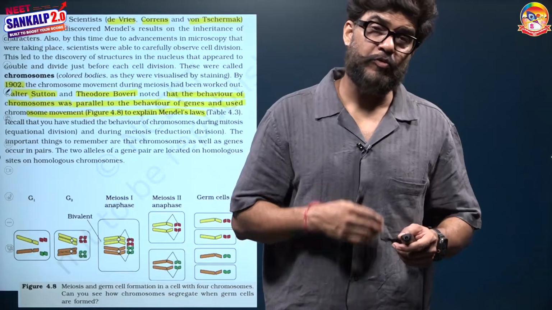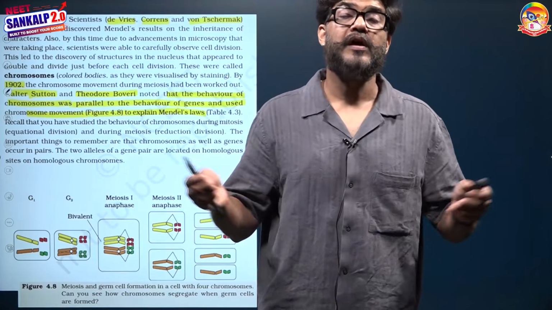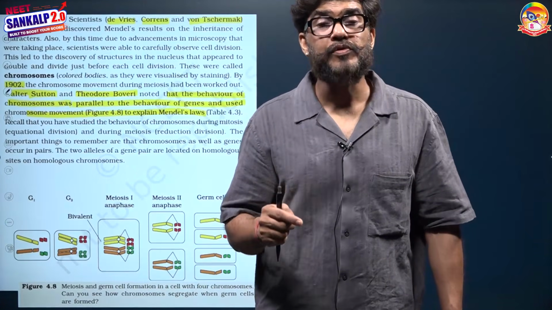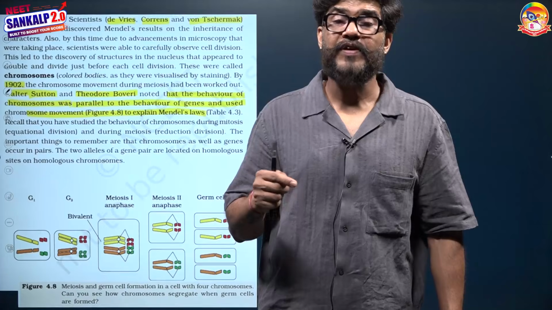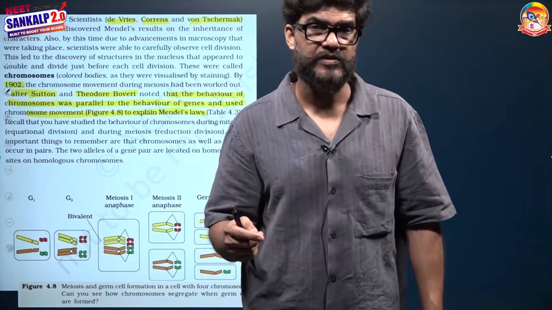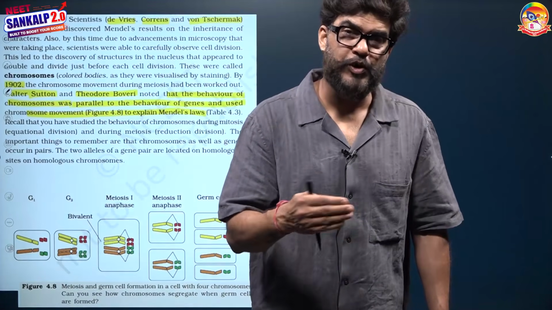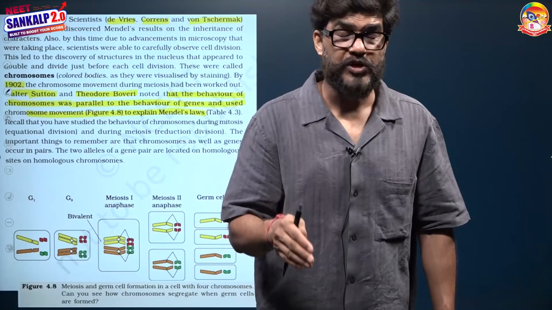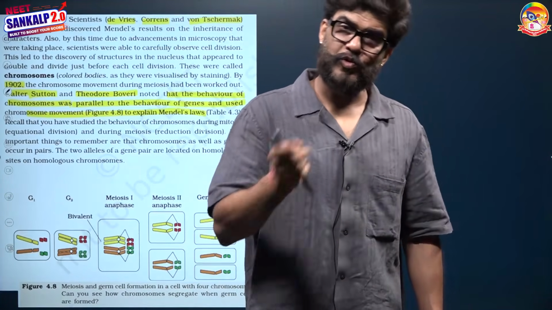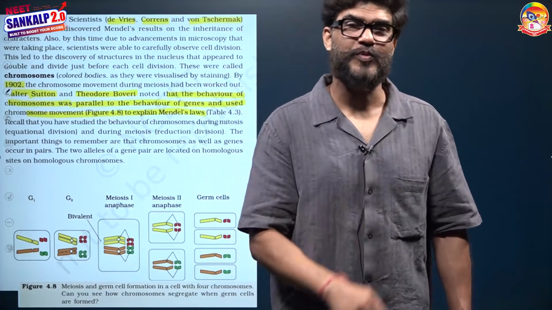Why is segregation of one factor independent of another factor? Because the factors were located on different chromosomes. It means who is actually going from one generation to another? Chromosomes are going from one generation to another. And because genes are present on chromosomes, whatever the chromosomes do, genes will also do. So genes occur in pairs because chromosomes were in pairs. Genes segregate because chromosomes segregate. Segregation of the factors is independent because segregation of the chromosomes was independent.